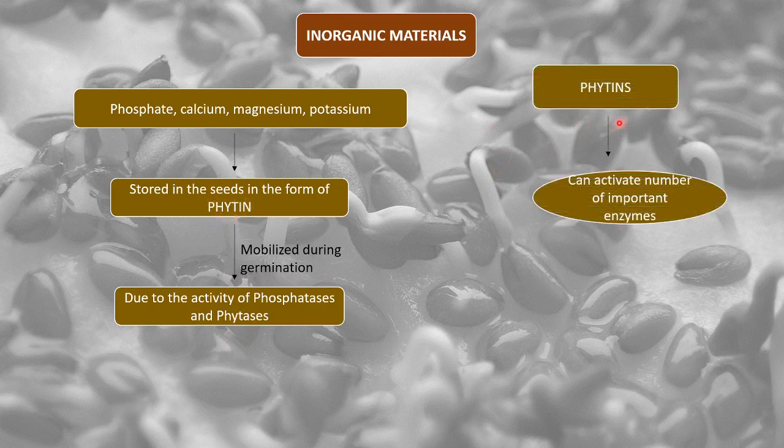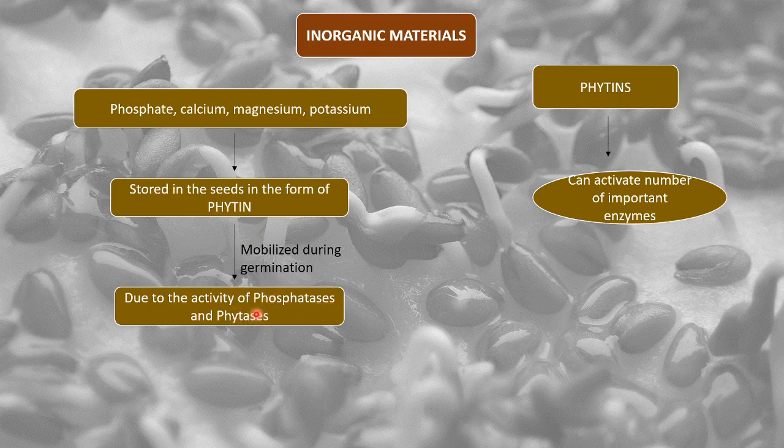Phytins are actually very important, because phytins are a combination of all these salts, and phytins can activate a number of important enzymes. So we need enzymes throughout the process, and many of the enzymes are activated by phytins. So phytins are important to be mobilized, and these are mobilized by the enzymes phosphatases and phytases.